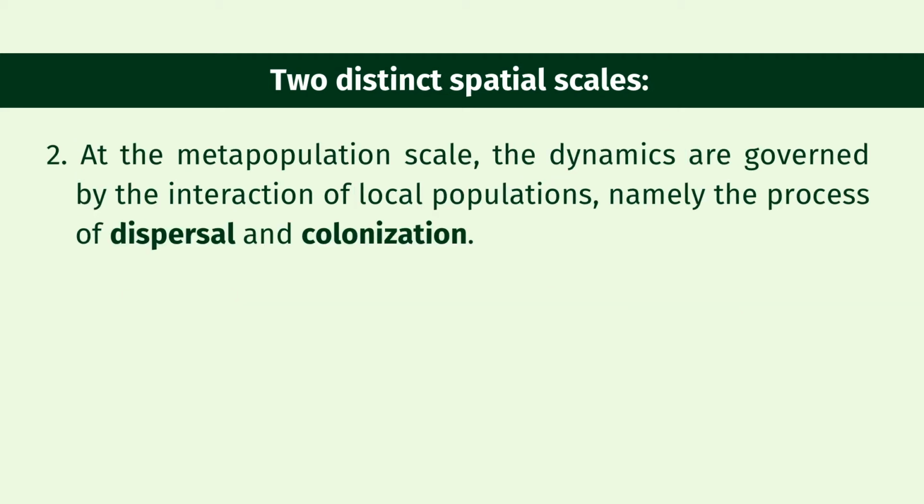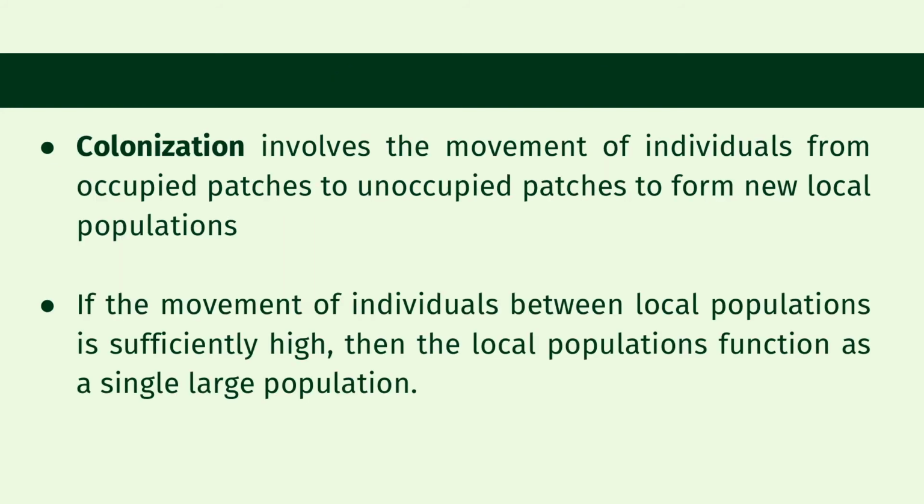At the metapopulation scale, the dynamics are governed by the interaction of local populations, namely the processes of dispersal and colonization. In theory, all local populations have a probability of extinction, so the long-term persistence of the metapopulation depends on the process of recolonization. Colonization involves the movement of individuals from occupied patches to unoccupied patches to form new local populations. If no individuals move between habitat patches, the local populations act independently.